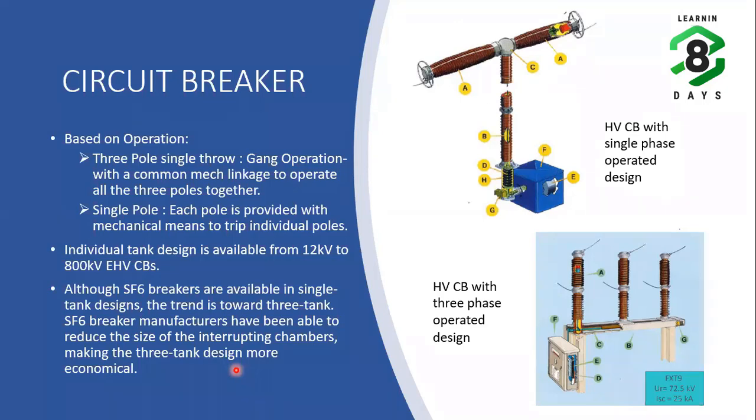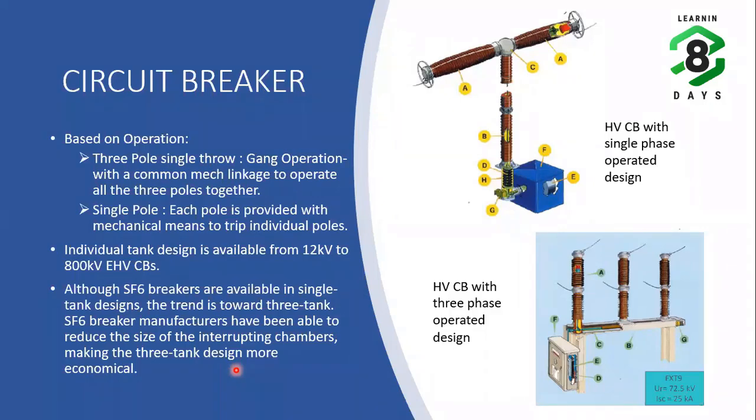Yeah, for generator circuit breakers, it is a three pole operation only. So single pole operation, basically we are using at the extra high voltage outdoor substations. Basically what I feel is there we have distance between poles itself is more because of the clearances required from the point of view of standards and from point of view of maintainability. So it is preferred to have individual pole mechanism rather than a gang operating mechanism.